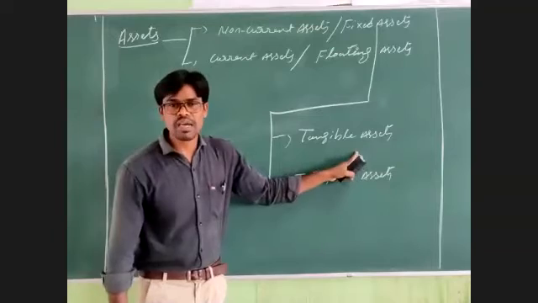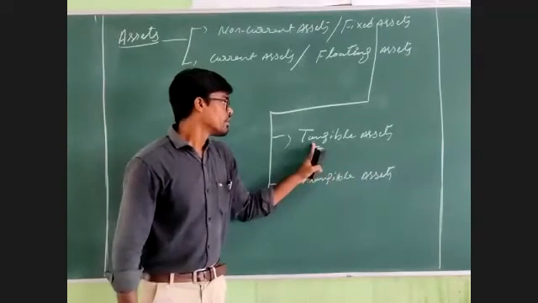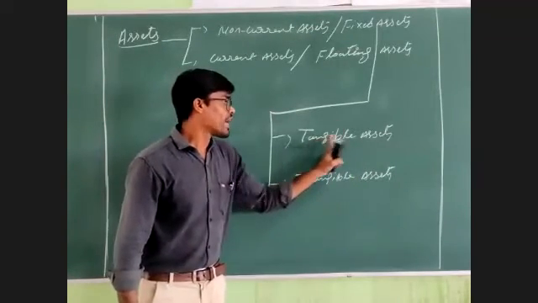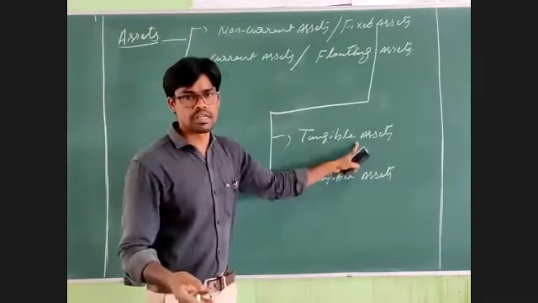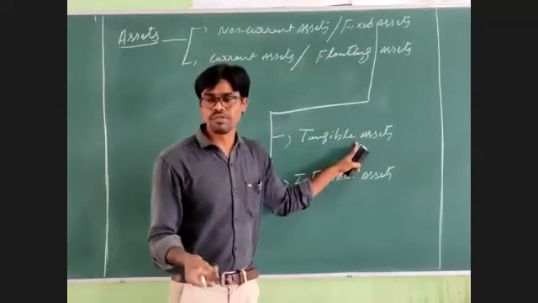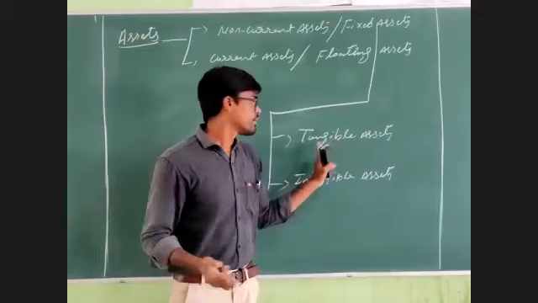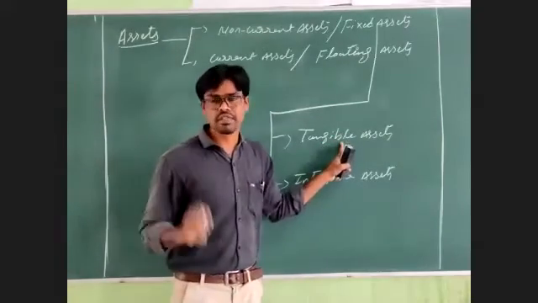So sometimes they ask one last question, right? Any one example for tangible assets. You can write land and building, okay, furniture, machinery, okay, motor van. These are all the examples for the tangible assets. You can write any one of these examples.